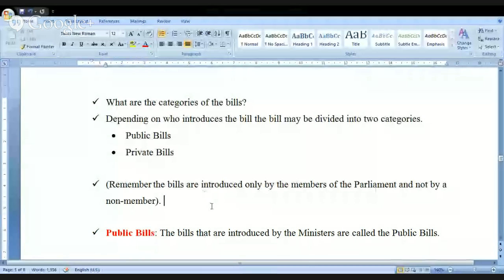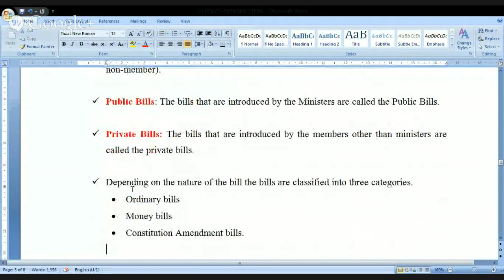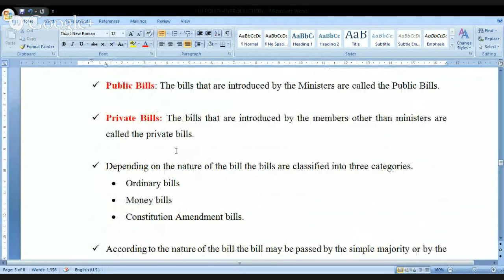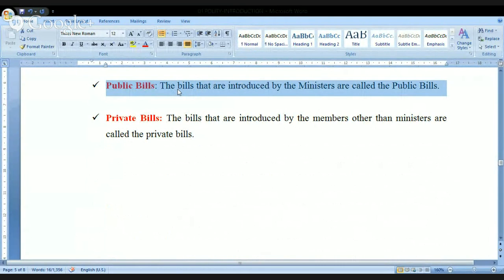Hopefully, I'm clear. Next, again, I'm going back to the document. Look at this now. The bills are introduced only by the members of the parliament and not by a non-member. And we have some more points. Kindly have a look at this. Public bills. Look at these public bills again. Just understand this. Already I told you. The bills that are introduced by the ministers are called public bills. I told you this. What is the meaning of this, right?